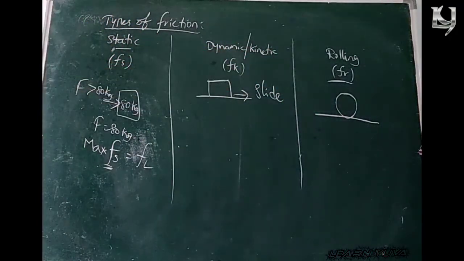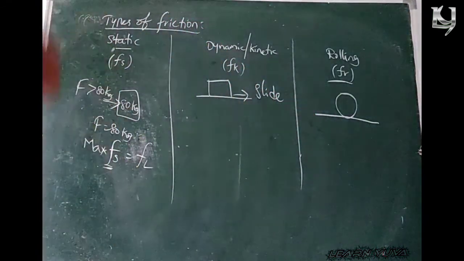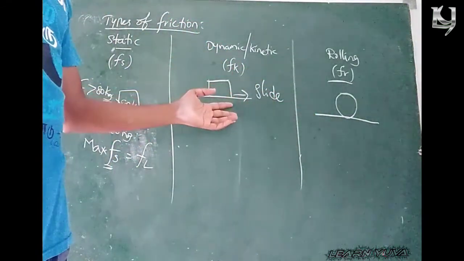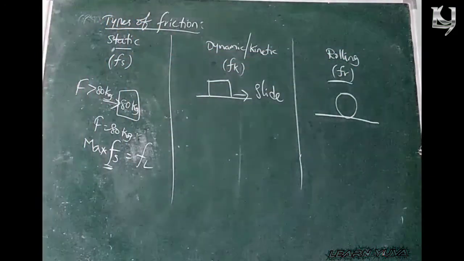Here my intention is that both conditions are in motion. If your body slides, that is dynamic or kinetic. If your body rolls, that is rolling friction.